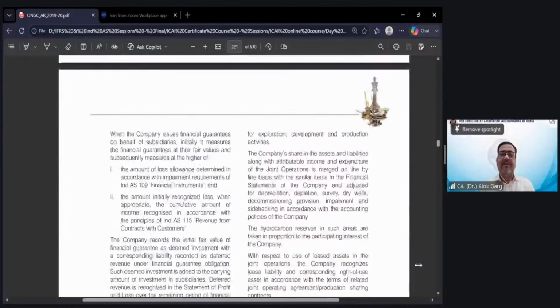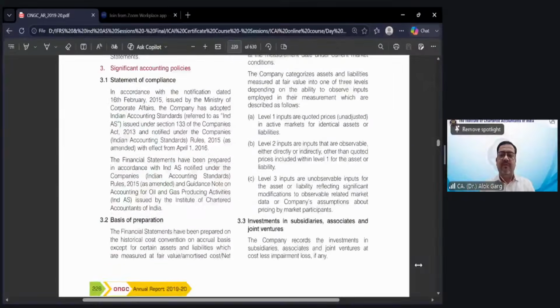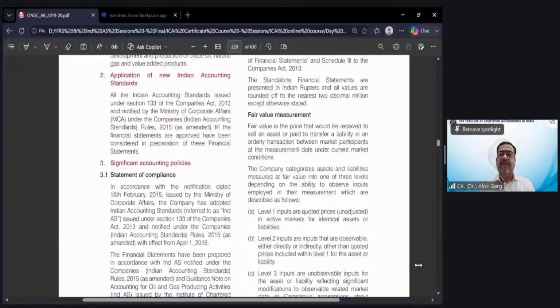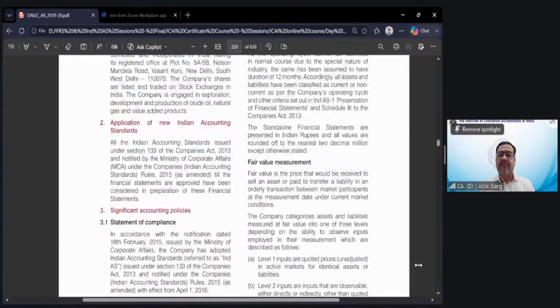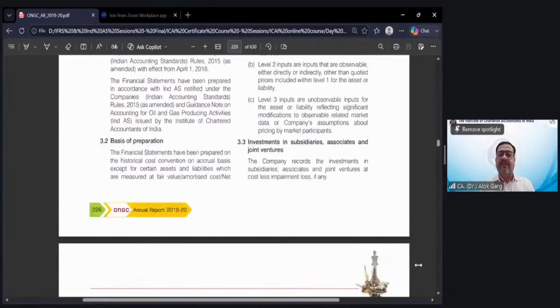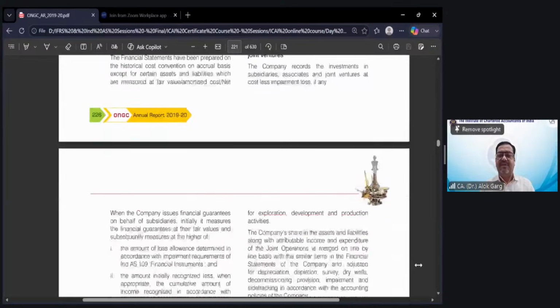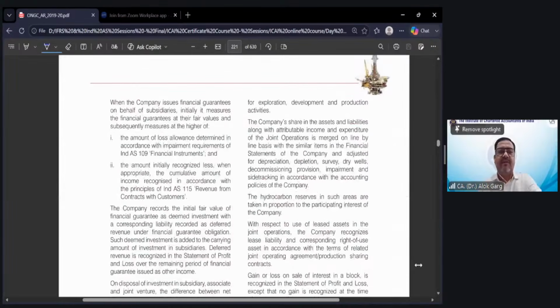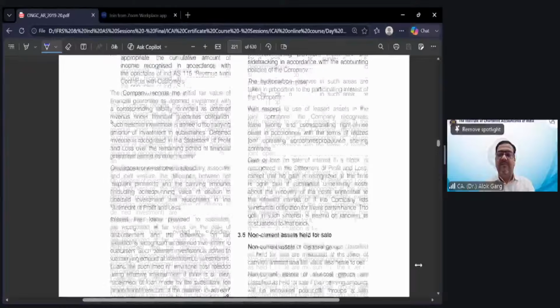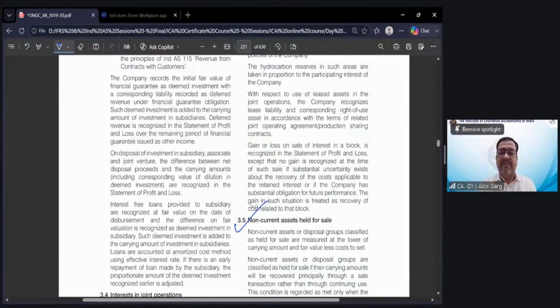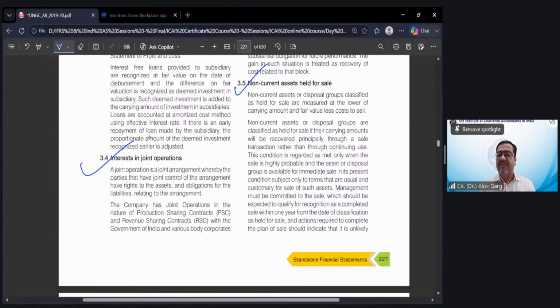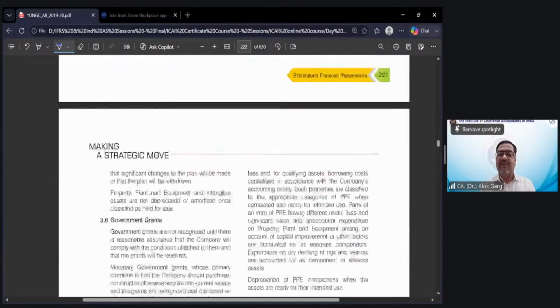If you see the ONGC Limited annual report, you can see they have given the accounting policies. They have given the accounting policy of investment in subsidiary, associate, and joint ventures. They have given the accounting policy of non-current assets held for sale. They have given the accounting policy of interest in joint operations, right? And they define what is joint operation, how the accounting has to happen.